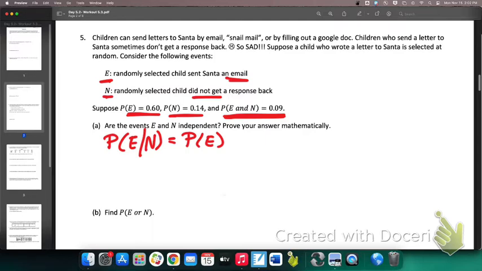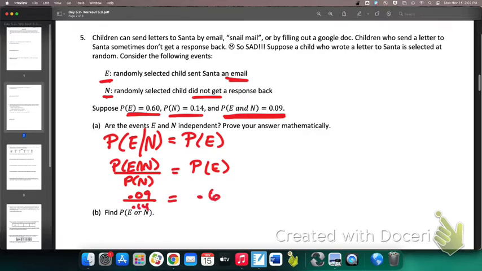So the probability of E given N would be the probability of E and N divided by the probability of the given. That would have to equal the probability of E. So the probability of E and N was told to us as 0.09 divided by 0.14. That would have to equal 0.6. When you do the math there, you will quickly find that they do not equal each other. So again, not independent. So yes, either way works. Cool? Yeah. Cool. All right.